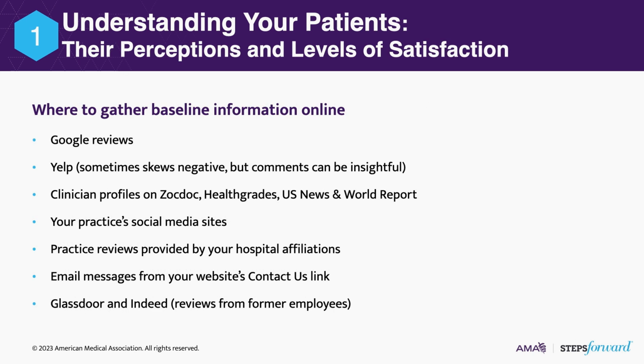Now, let's look at how to use secondary research to gather information specific to your patients and their experiences with you. Once again, we're going to turn to online resources. Reviews are a great place to start. Google reviews are very accessible. Google your name or practice to view what patients write about their experiences with you. Yelp also provides this kind of insight.